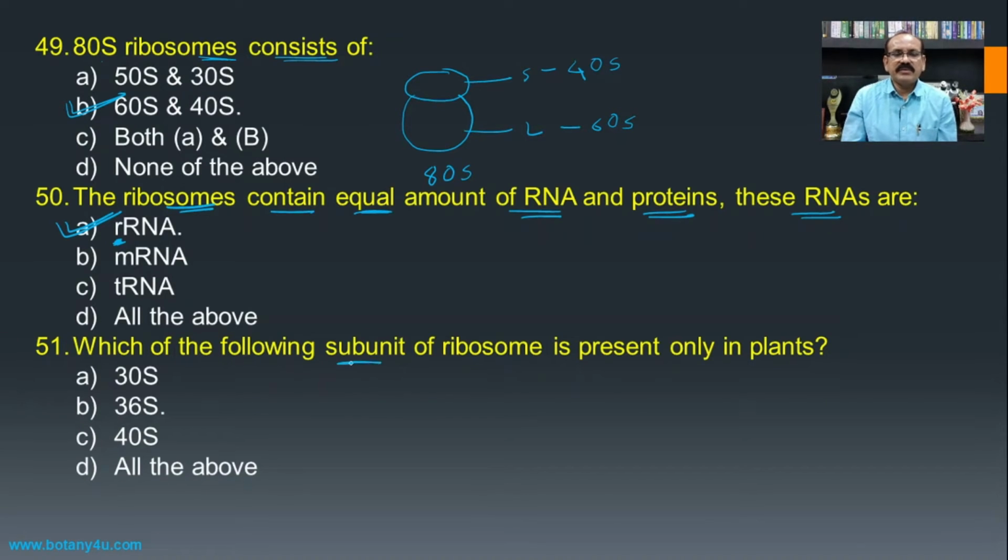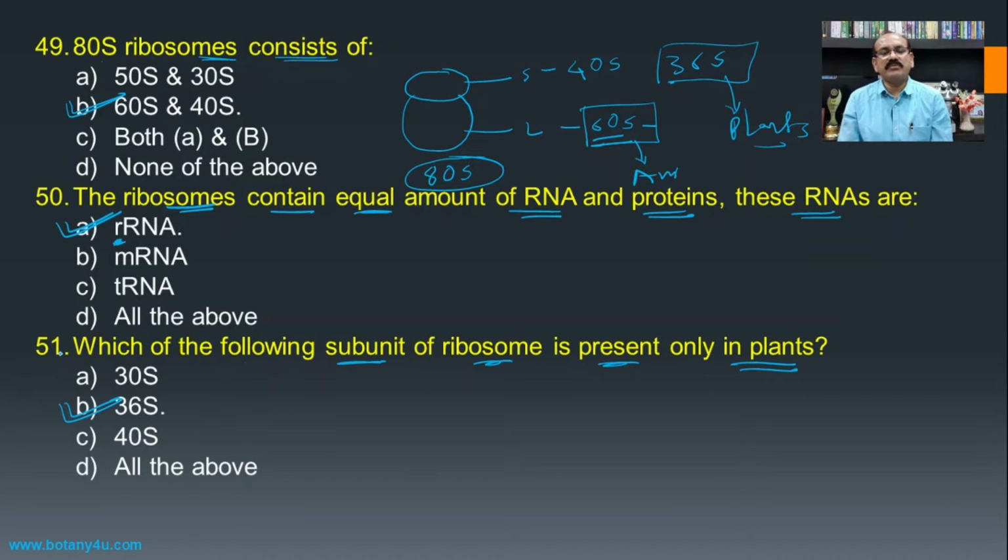Then which of the following subunit of the ribosome is present only in the plants? If we see the plants, then the 80S ribosomes are divided into the two parts or the two subunits, that is the 60S and 36S. So in the plants these are two different types of condition. So 60S is also present in the animal and this 36S is present in the plant. So 36S smaller subunit of the ribosome is a characteristic feature of the plants.